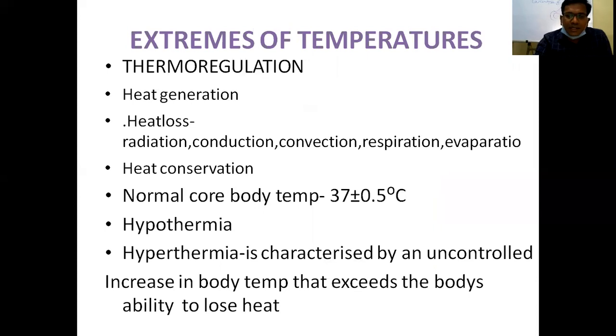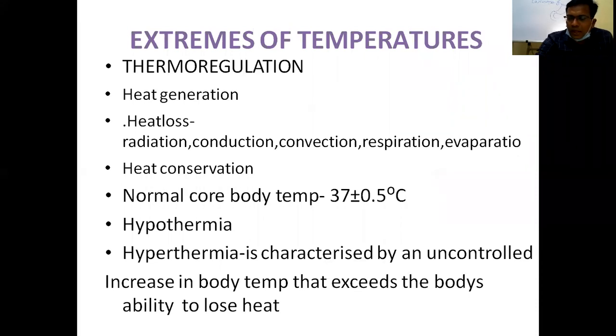So what are the conditions? Extreme temperature causes high temperature, hyperthermia, and low temperature causes hypothermia. So what is hyperthermia? Hyperthermia is characterized by an uncontrolled increase in body temperature that exceeds the body's ability to lose heat.